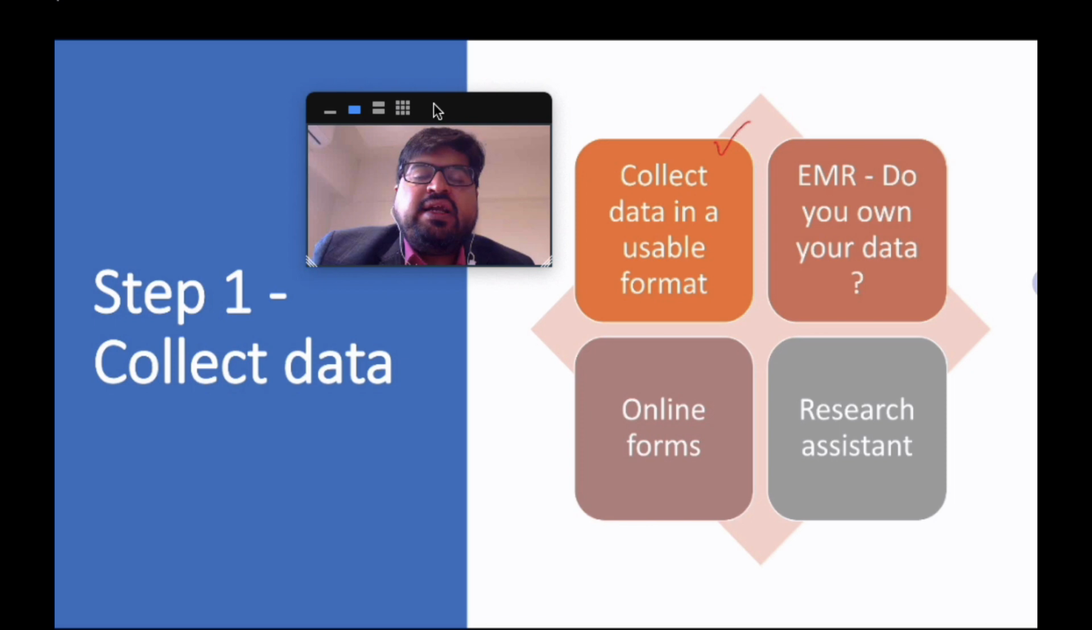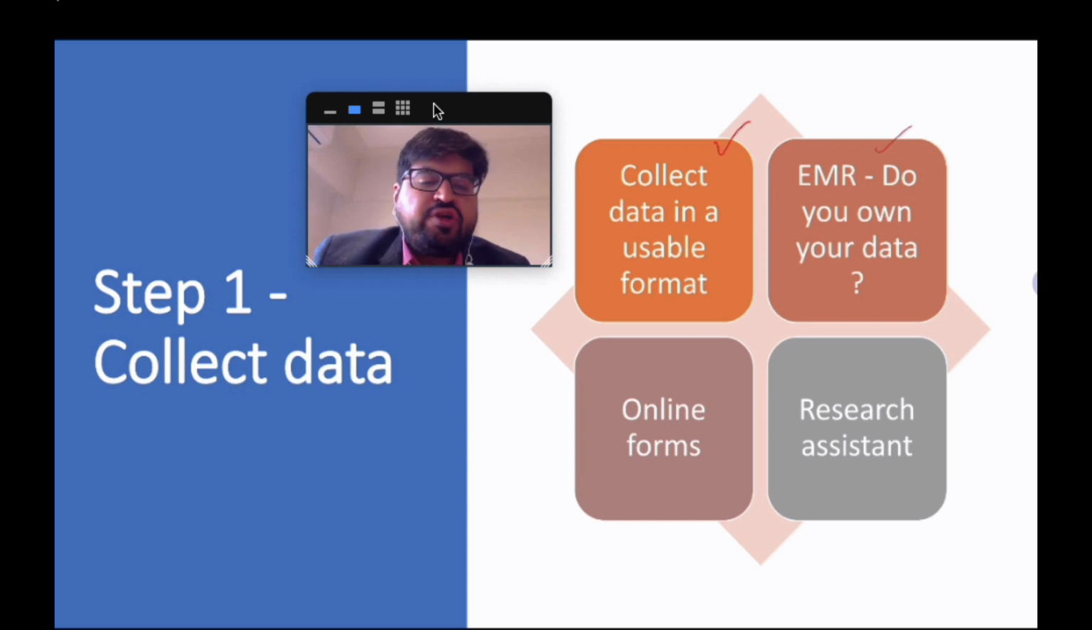We often collect data in a way, even if you computerize your data, that it's hardly usable for research. So when you're doing the research, you need to reanalyze and enter the data again in another format. So it's always better to collect it in a format which you can use straight away for research.